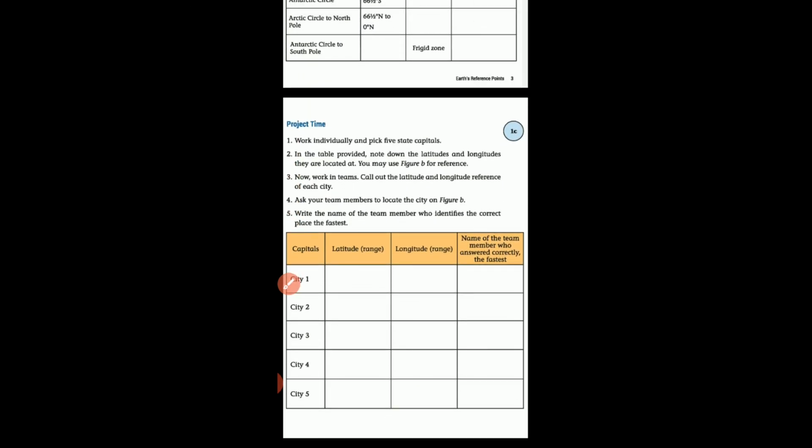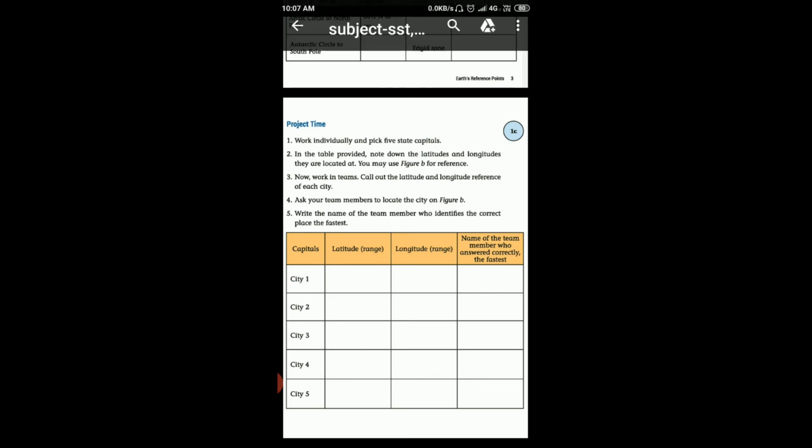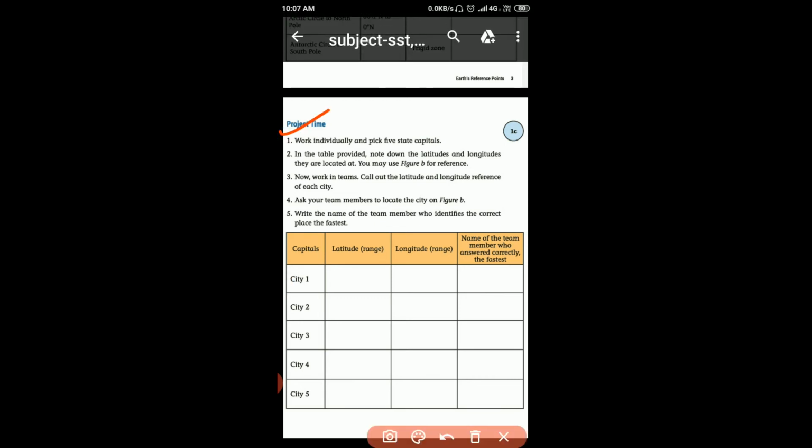Now we are on page number 4. It is also very interesting, students. Project time: work individually and pick 5 state capitals. हमें यहाँ पर 5 state capitals के name write करने हैं. Okay. Now second question, in the table provided, note down the latitudes and longitudes they are located at. Longitudes and latitudes बताने हैं. You may use figure B for reference. हम figure B का reference यहाँ पर use कर सकते हैं, latitudes and longitudes find out करने के लिए.